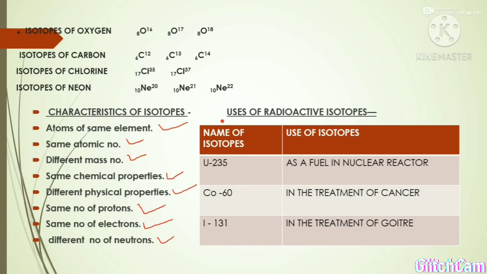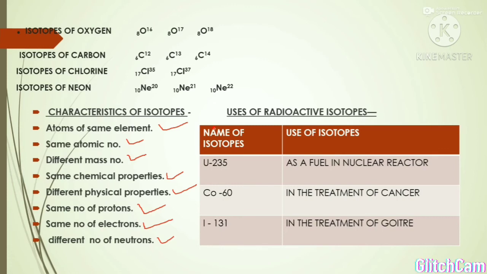Not all isotopes, but some isotopes have a special kind of tendency, and in that tendency they emit certain kinds of radiations. They emit special types of radiations. And I want to discuss one thing with you. These kinds of isotopes are not covered in very much detail, but because we are discussing this chapter, we should go into detail on this kind of isotope.